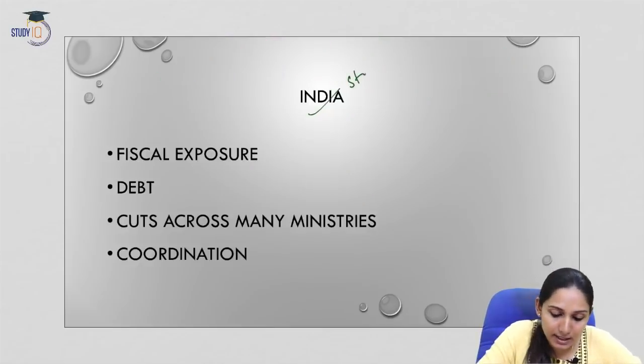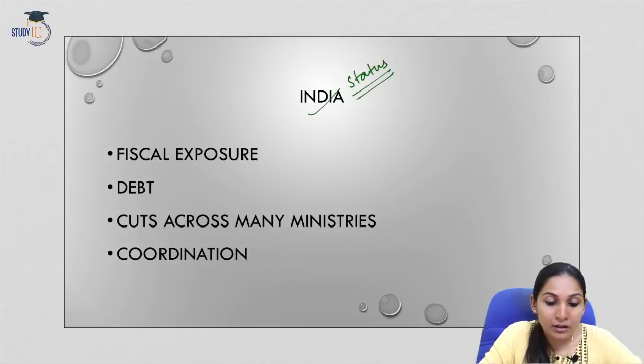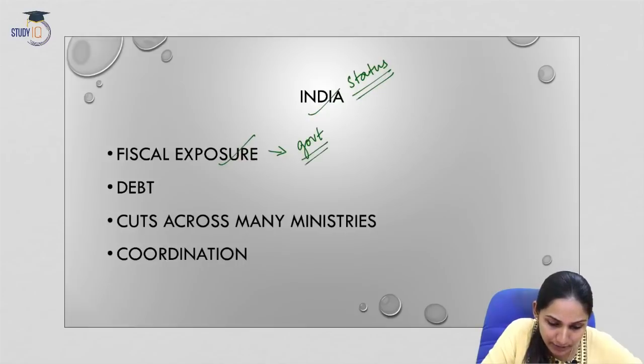Let us come to the status of health expenditure or public healthcare in India. Now, when we look into India's public spending on healthcare, we will see that the fiscal exposure to healthcare expenses has sharply risen in the last few years, and this is because of the introduction of government-sponsored health insurance schemes.